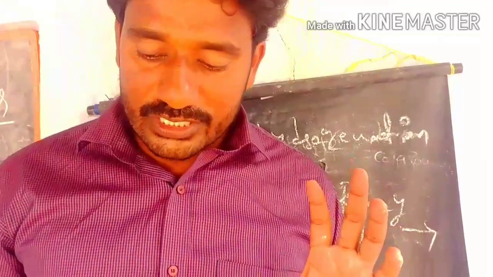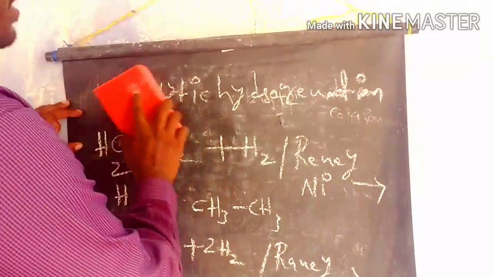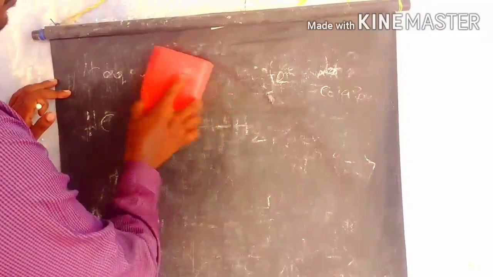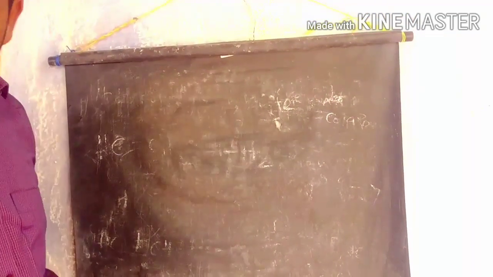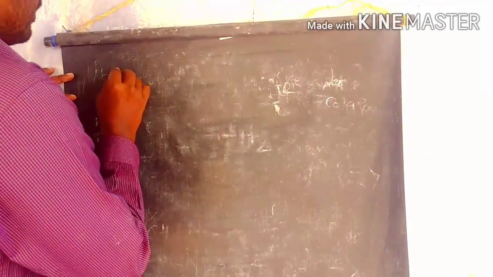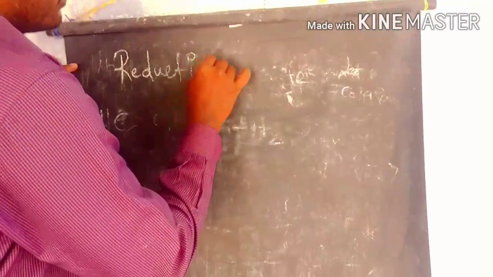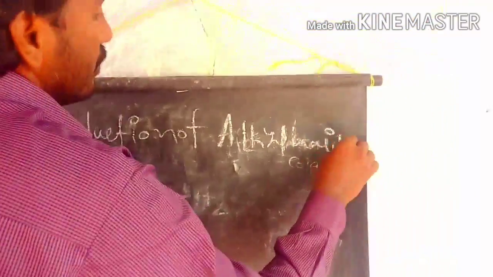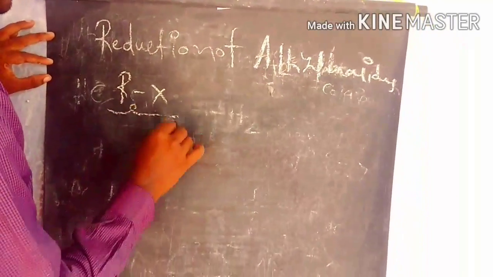Next we discuss the reduction of alkyl halides. This is the first process to prepare the alkanes, and the second one is reduction of alkyl halides. The alkyl halides are like RX, which is the general formula of alkyl halides.